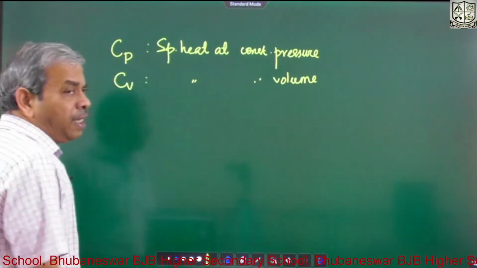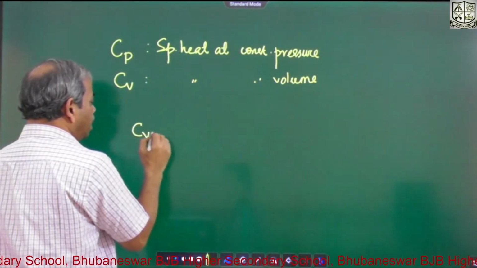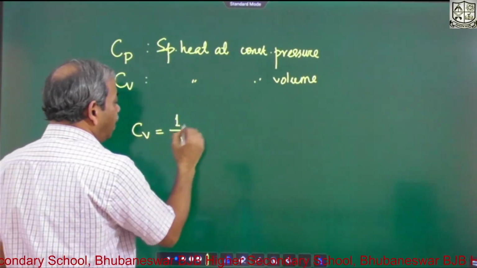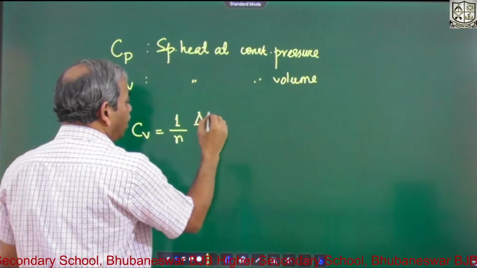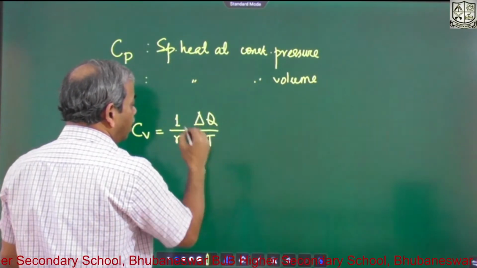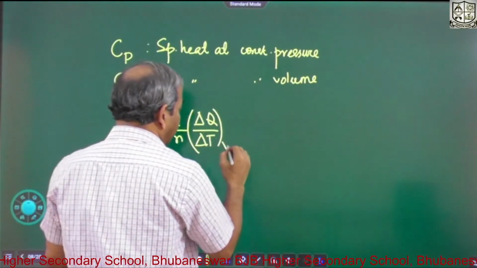So how do we define it? Cv is equal to 1 by n, delta Q by delta T, where V is constant.